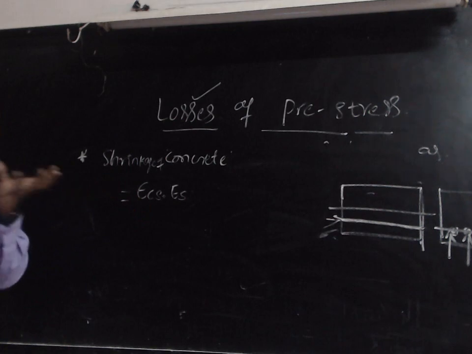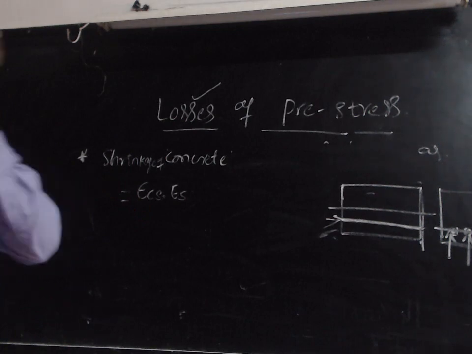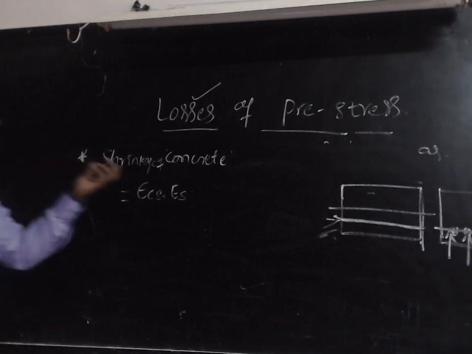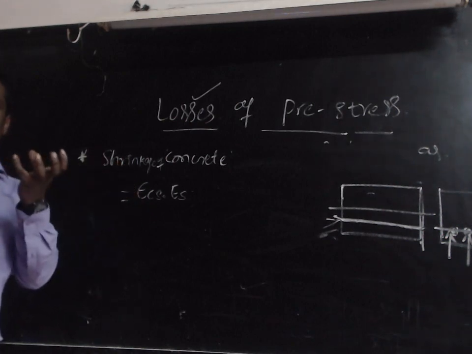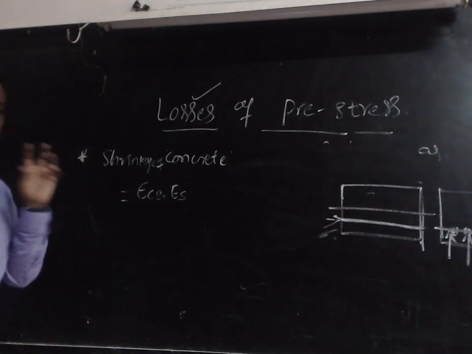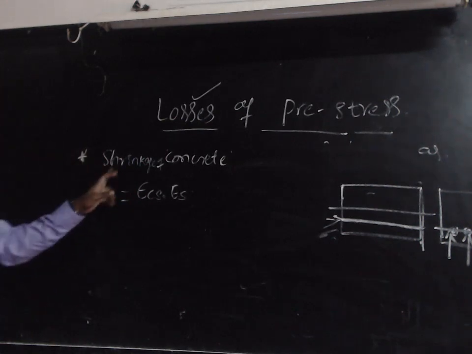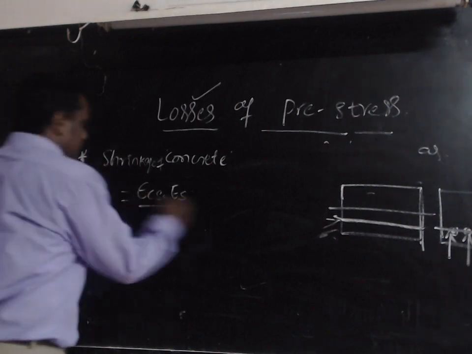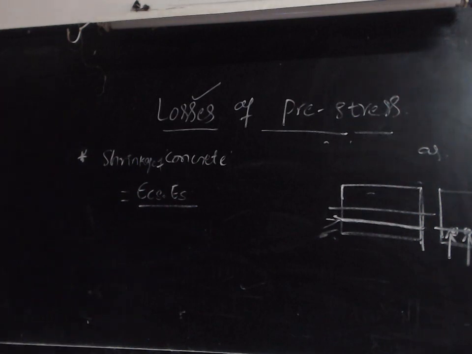So at that moment, what is going to happen? The concrete or the material will shrink. That is, the volume will change, the volume will reduce. Due to the loss of moisture, the volume will be reduced. That phenomenon is known as shrinkage of concrete. And here the loss due to shrinkage of concrete is calculated using this formula, epsilon cs into Es.